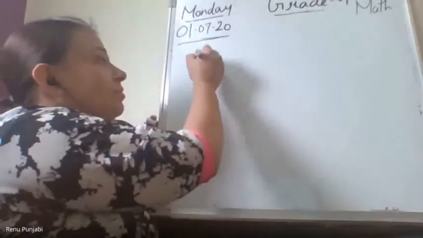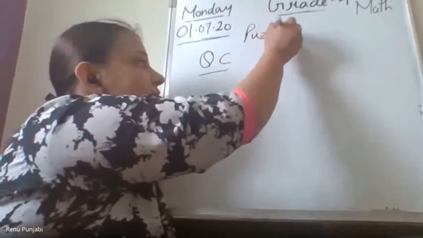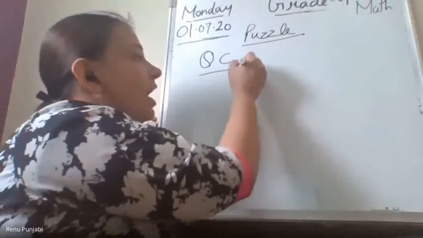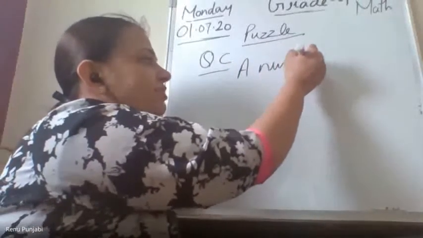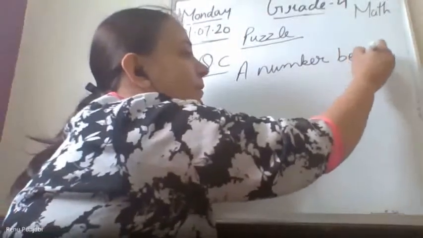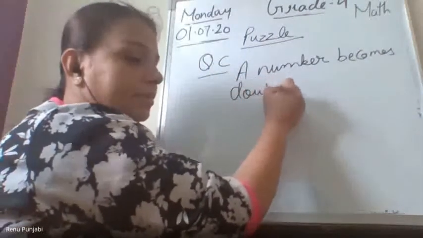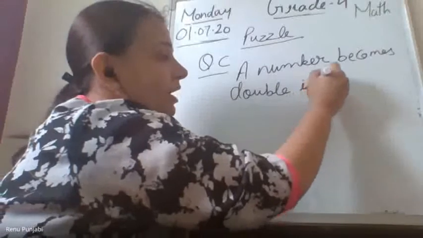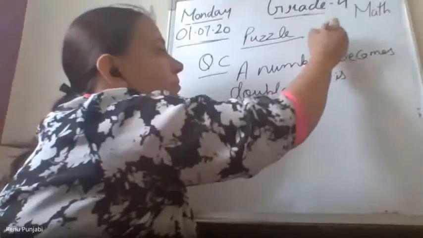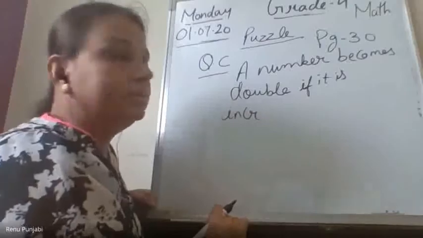So, your question number C, in puzzles, in clouds, it is written that a number, any number which we don't know, right? A number becomes double if it is increased by 8. What is the number?